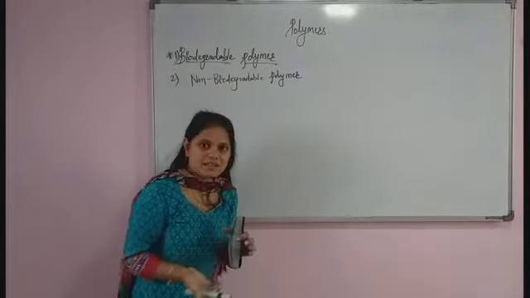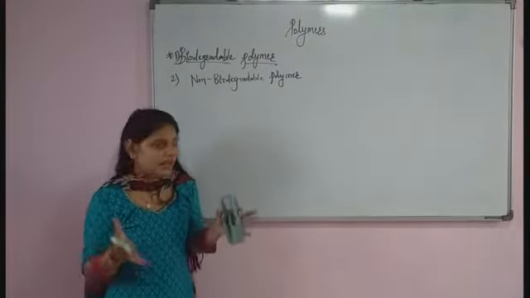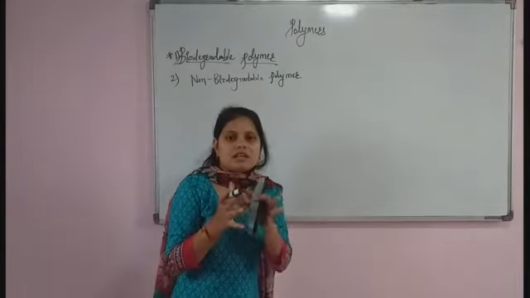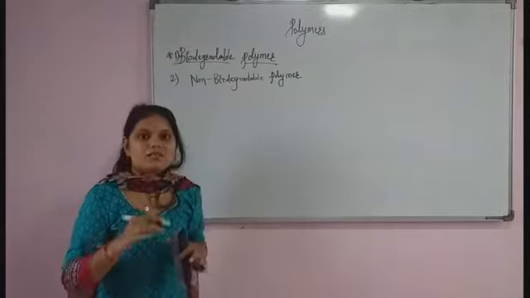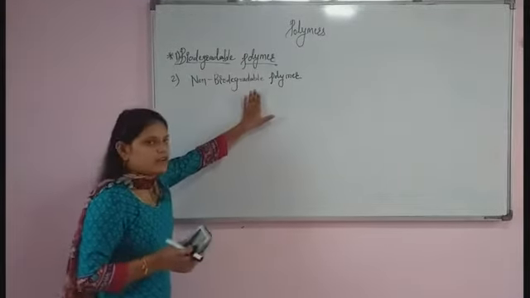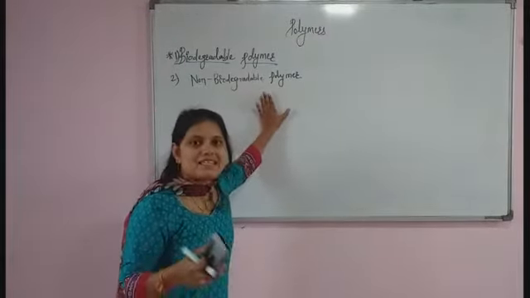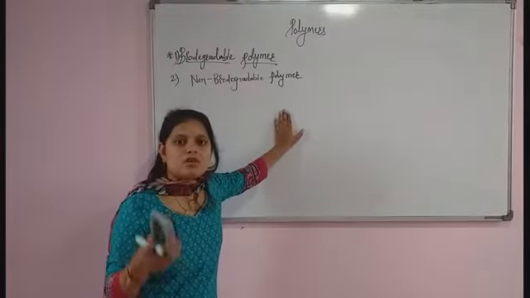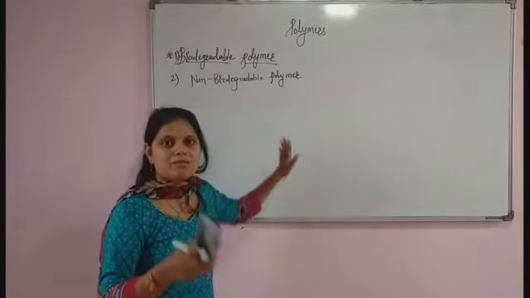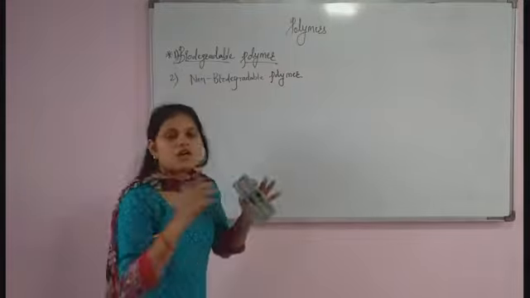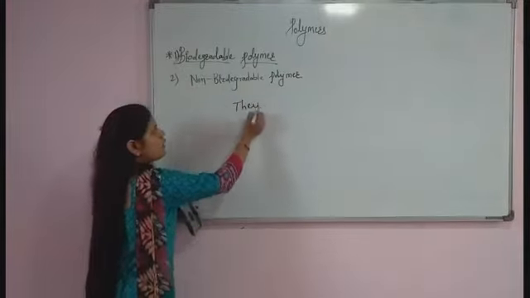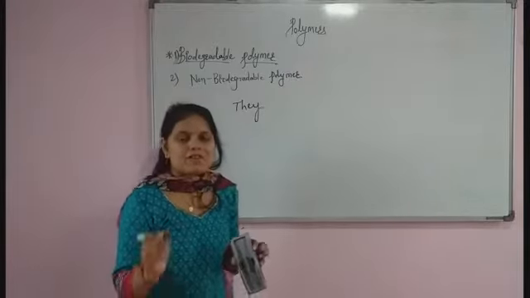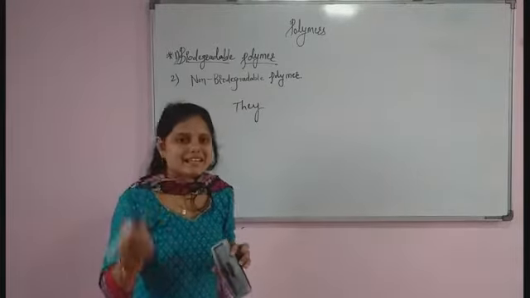They are already present in the environment and they accumulate in the environment as solid waste polymer. These polymers don't undergo degradation. They remain in the environment for a longer time. What is meant by non-biodegradable polymer? The polymer which doesn't undergo degradation.